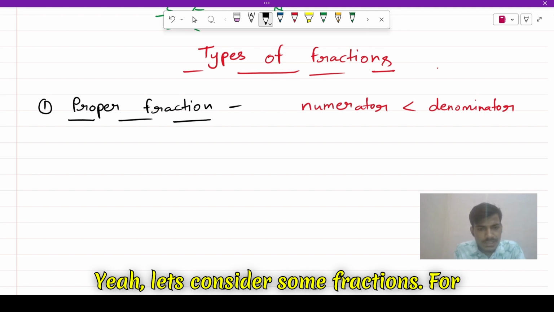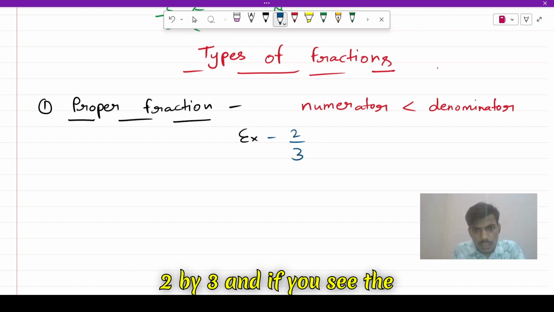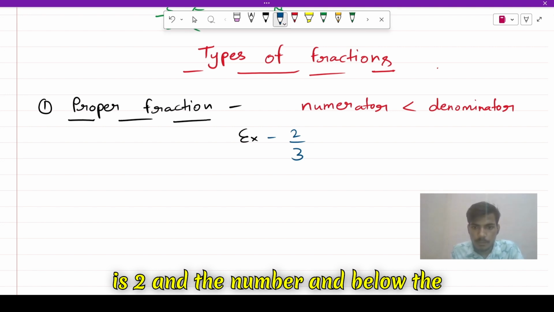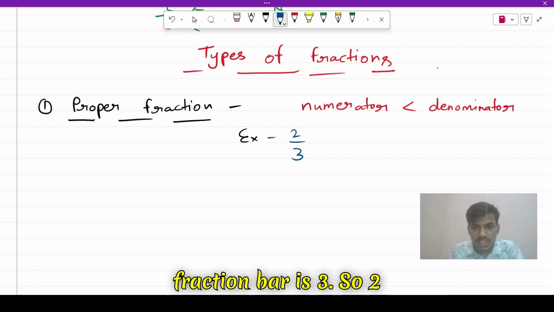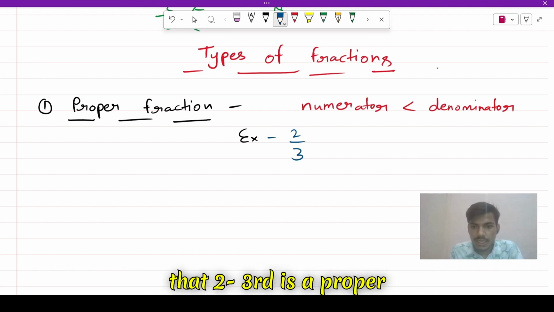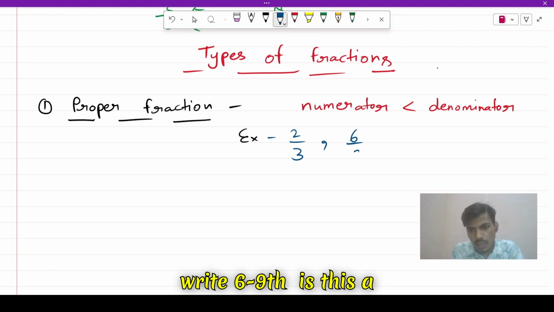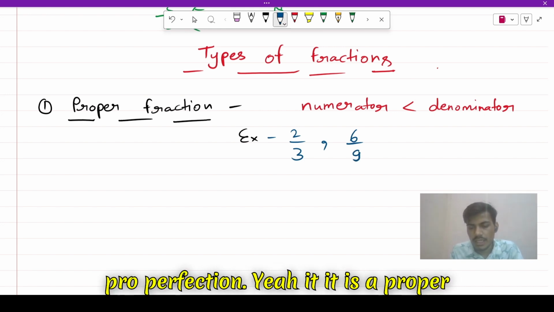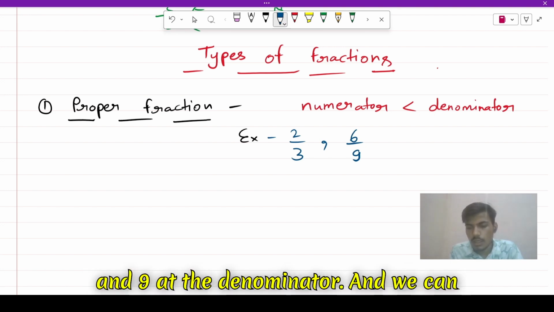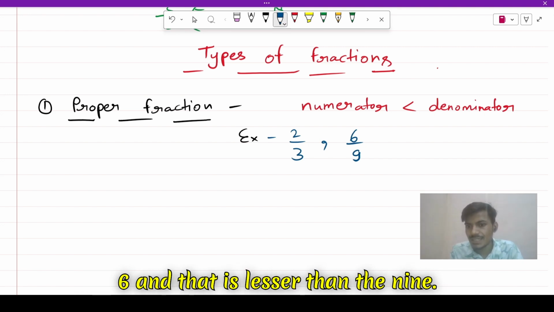Yeah, let's consider some fractions. For example, there is 2/3. And if you see the upper number, the number at the top is 2, and the number below the fraction bar is 3. So 2 is lesser than 3. So we can say that 2/3 is a proper fraction. And if we write 6/9, it is a proper fraction because there is 6 at the top and 9 at the denominator, and 6 is lesser than 9.